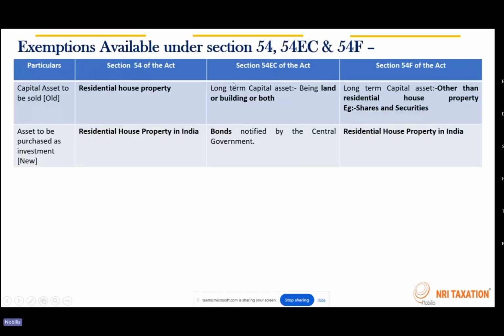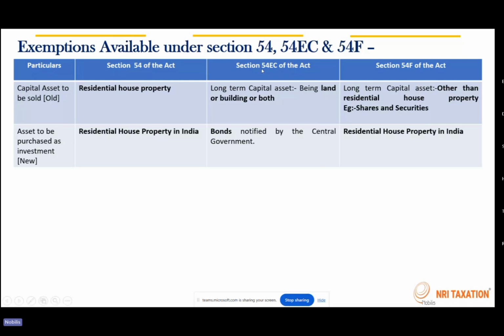Then there are some exemptions given for capital gains. If a person is selling a residential house property and buying another residential house property, you have an option to get exemption from the taxes applicable on the capital gain. Similarly, if you sell a house property and invest into bonds, you get another exemption. And if you sell any other capital asset, apart from residential house property, and invest that consideration into a residential house property, you get tax exemptions.